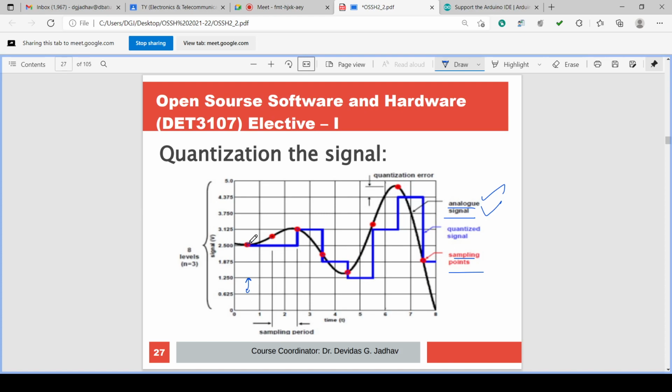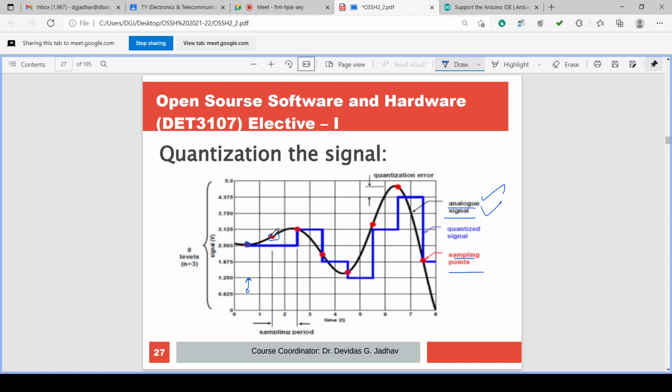So this dot is having value 2.5. So this particular red sample is having value in between 2.5 and 3.125, but allowed levels are 2.5 and 3.125.